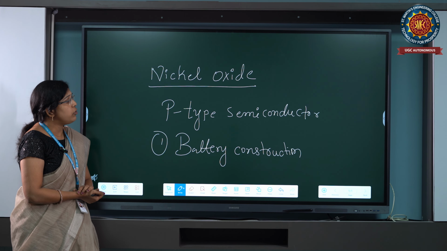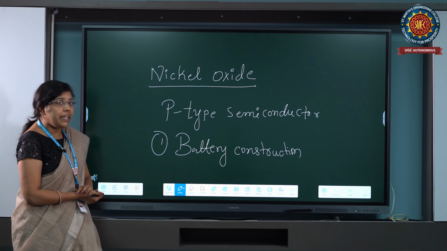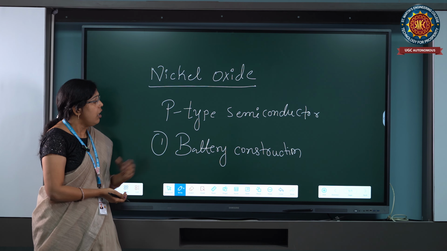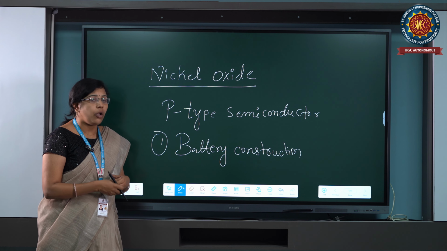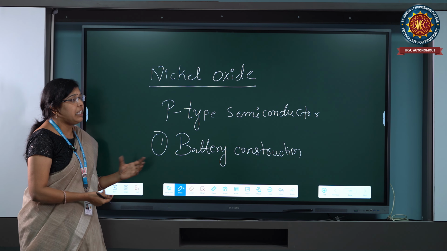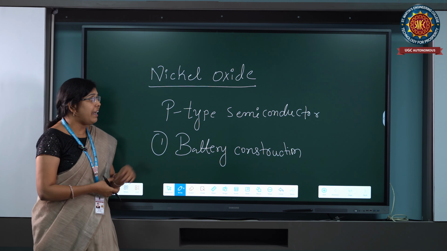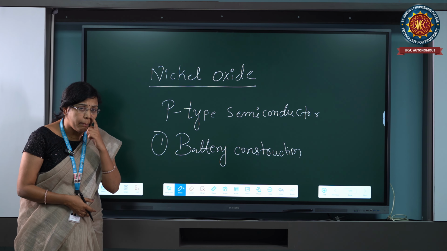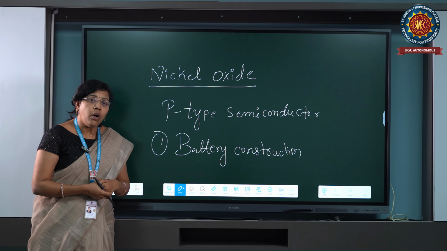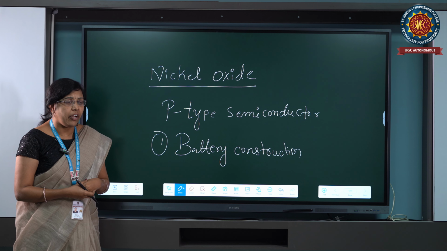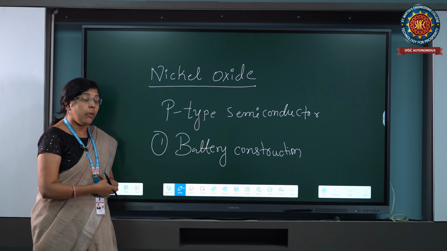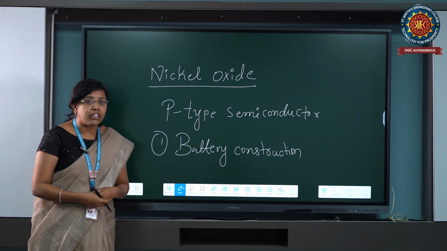If you want to know about p-type semiconductors and the construction of nickel oxide semiconductors, we have to know about the properties of the nickel oxide material. When we clearly see this material, nickel oxide has electrical properties, optical properties, and also luminescence properties.